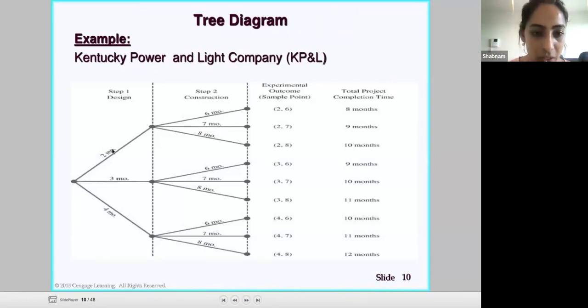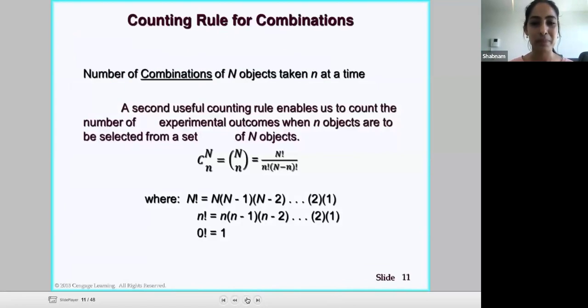So we could do our first design step could take 2 months, and then the second will be 6, 7, 8 months. Or if it takes 3 months, so we've got 6, 7, 8 months. So if it takes 2 months for the design, and then 6 months to construct it, then we've got 8 months total completion time. And then we've also got the longest is 4 months of design and 8 months of construction, so 12 months in total. And you can see these are our sample points over here, and then these are our total values as well. So very important to note this as well if we can.